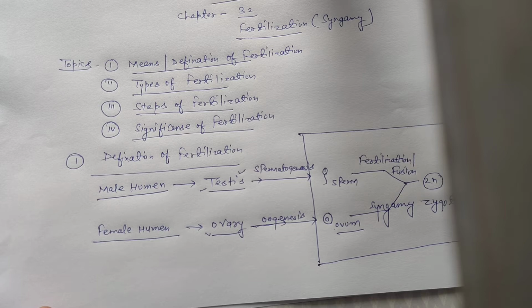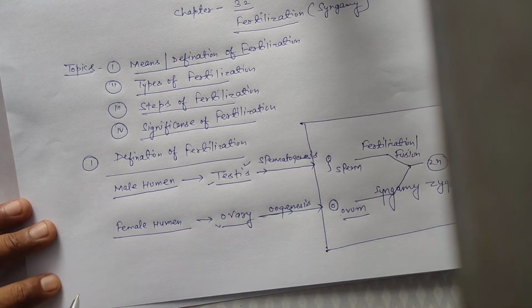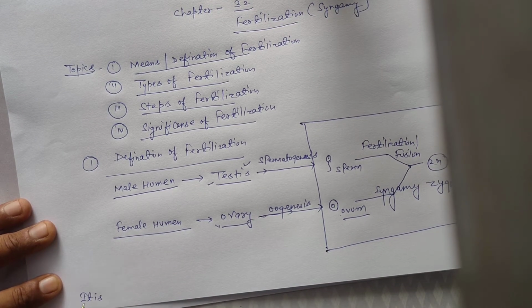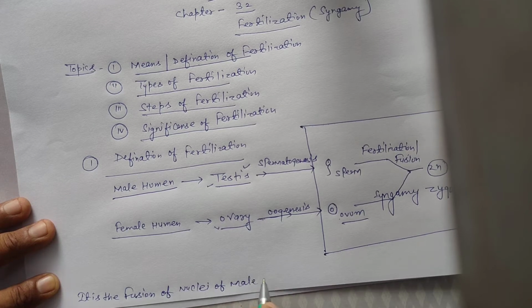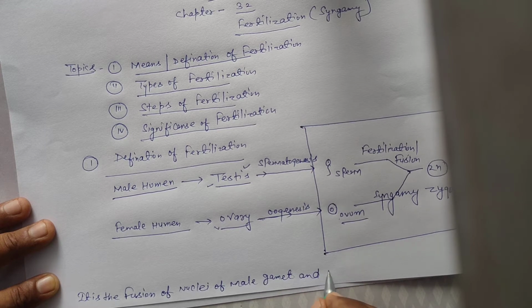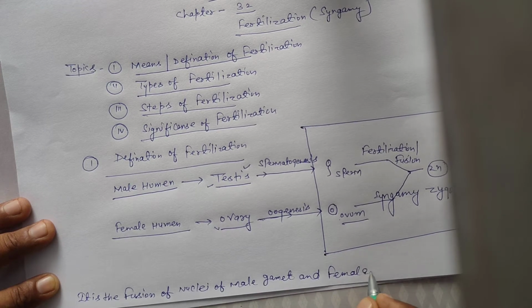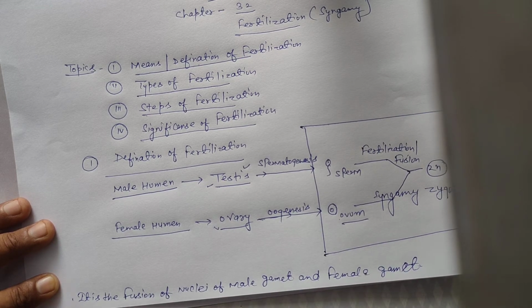So the definition of fertilization is the fusion of nuclei of male gamete and female gamete in favorable condition.